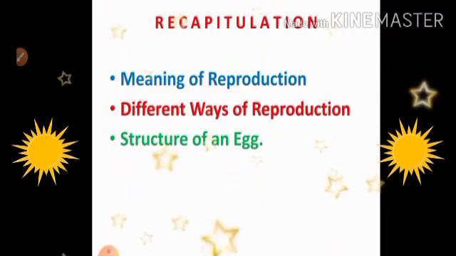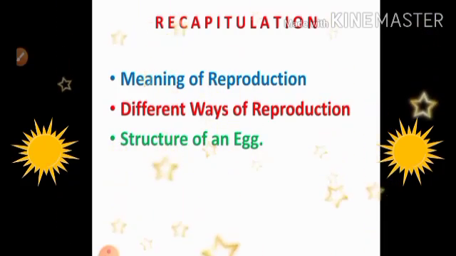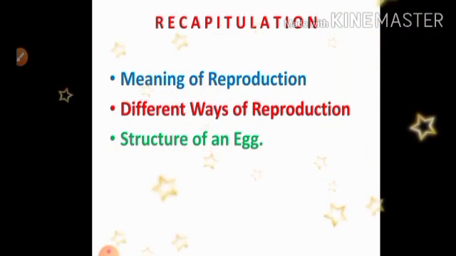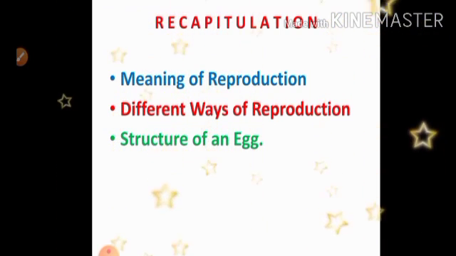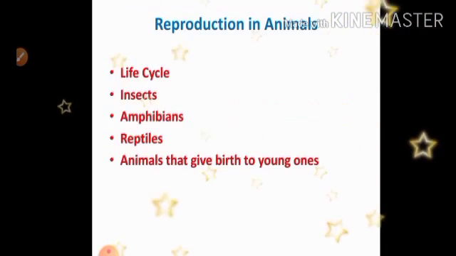So in the previous video we discussed lesson number 3, reproduction in animals. Recapitulation. First point, meaning of reproduction. Second point, different ways of reproduction. Third point, structure of an egg.